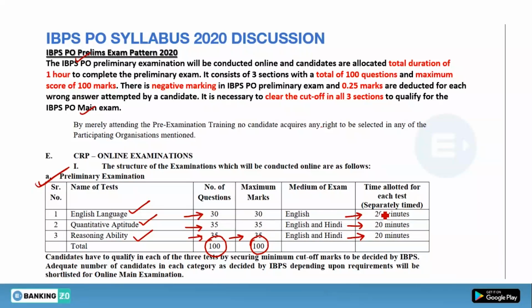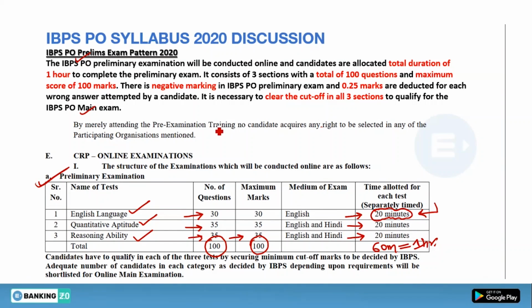Okay, what do you mean by this sectional timing? Suppose you get the English section first in your test. So you will get a total of 20 minutes for that section. After 20 minutes the English section window will be over and you will not be able to attempt the English section again. Similarly with quant and reasoning ability. So the total time in pre-examination is 60 minutes, which is equal to 1 hour.